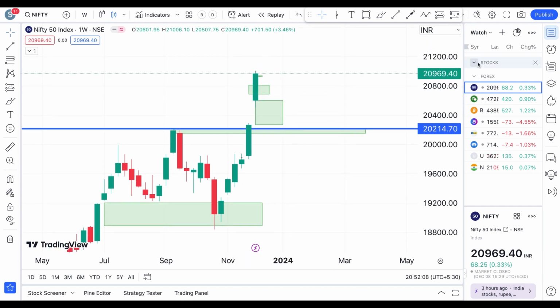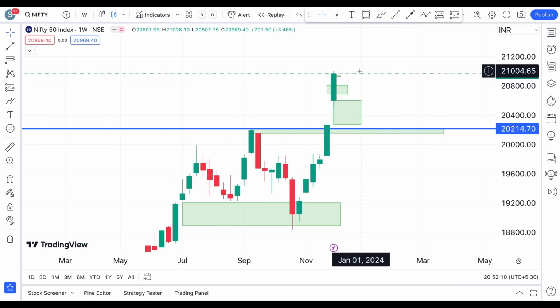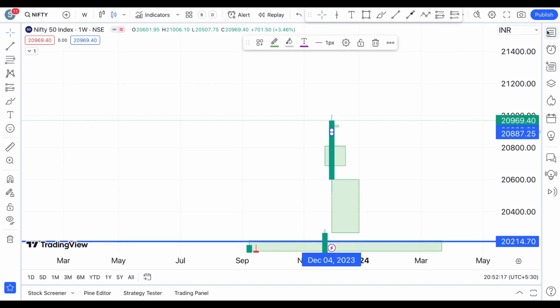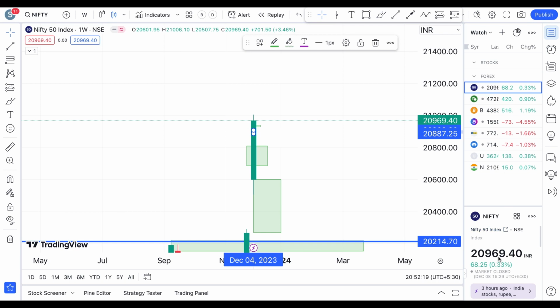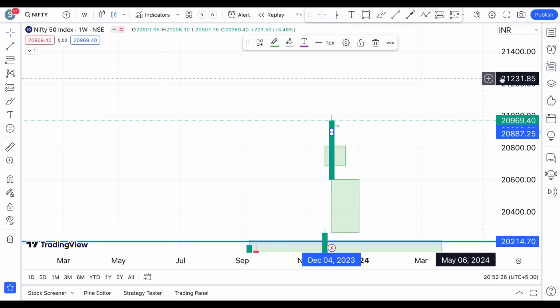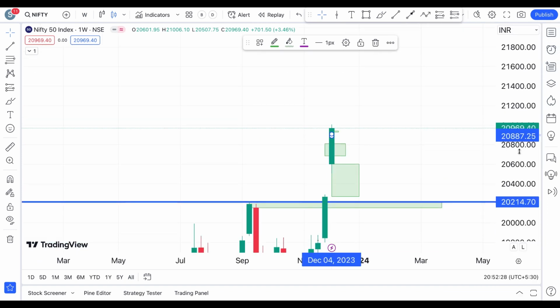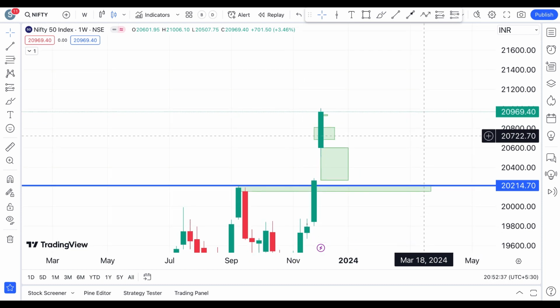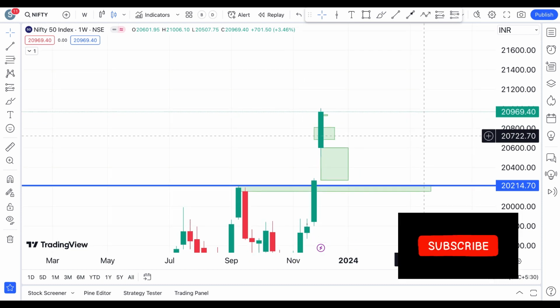On the Nifty, we are pretty much close, just 6 points away. If you notice this candle, it is at 20,969 levels. We are almost there at 21,000. You can say that we are at 21,000 theoretically, but technically it is yet to see a close above 21,000. That level is going to be super important for the Nifty, because it is a 1,000 mark round-up level, and it is also an all-time high level for the Nifty.